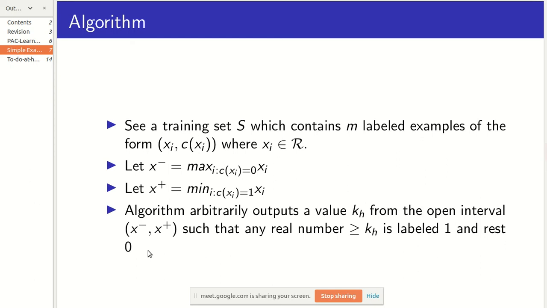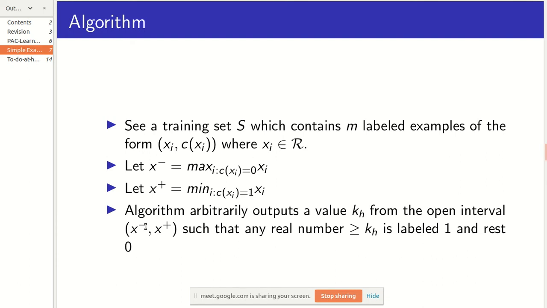So this is how the algorithm is working, and intuitively it feels right, because obviously any number which is greater than x plus has to be labeled 1, and any number which is less than x minus has to be labeled 0. That's from the definition, and it's obvious.